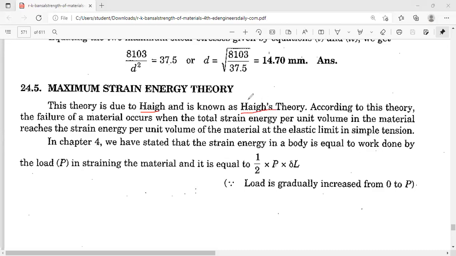So please remember, because a lot of MCQs will be asked on this unit. This is a totally theoretical unit. So according to this theory,